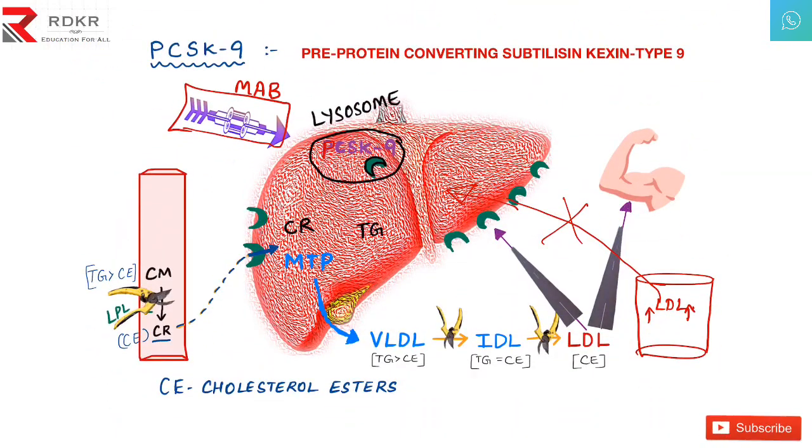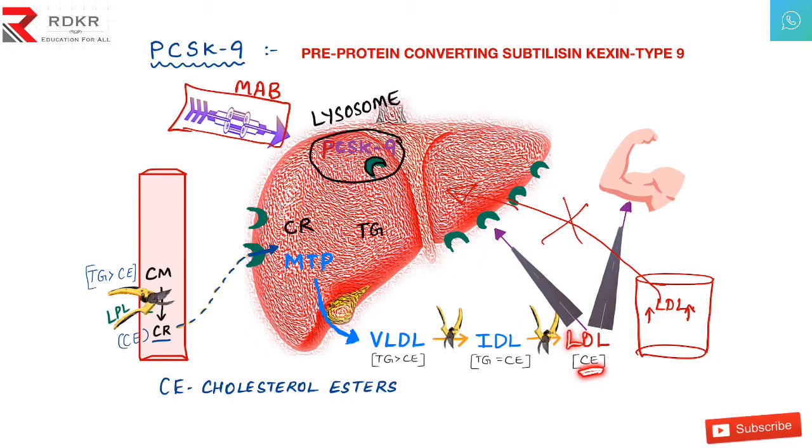Chylomicrons are metabolized into chylomicron remnants, which are transferred back into the liver. In the liver we have triglycerides. The MTP, microsomal triglyceride transport protein, packs these triglycerides into one box, and the name of the box is VLDL. In this box we have more of the triglycerides. One thief came, he takes some of the triglycerides and ran away, and we are left with the ideal. Both triglycerides and cholesterol esters became equal. Again another thief came, he took all the triglycerides, and we are left with only cholesterol esters.